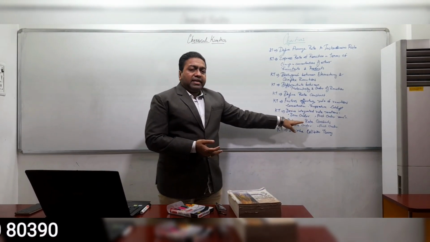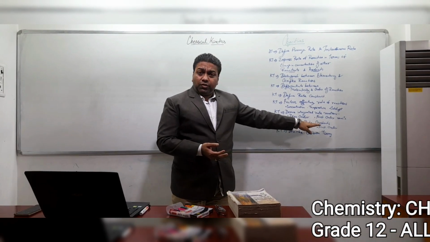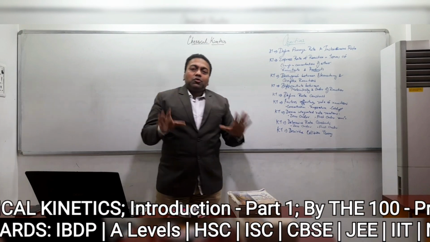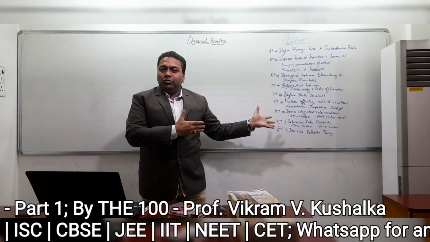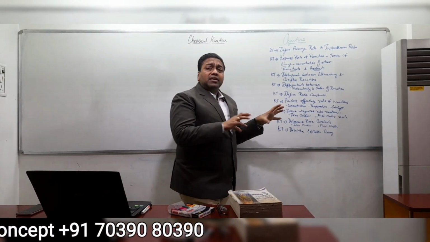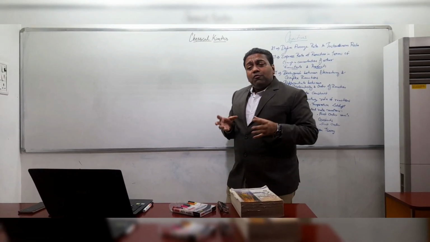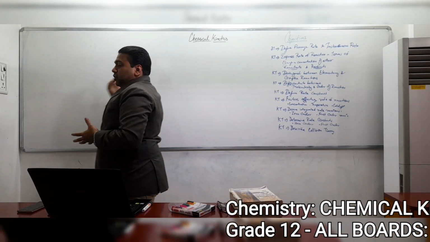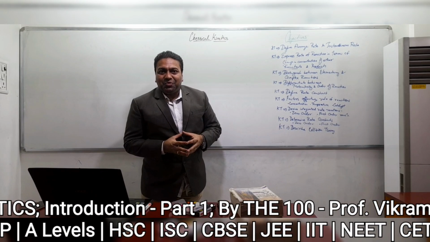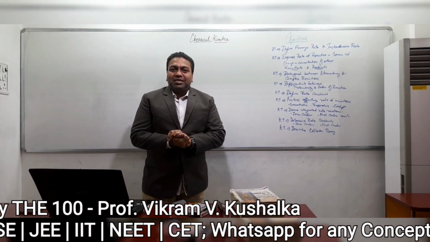Lastly, we are going to understand rate constant for zero and first order, and also describe the collision theory. What is collision theory? That we are going to look into in chemical kinetics. So I hope the objectives are now very clear. So now we need to understand, what do you mean by chemical kinetics? I hope the answer must be there with you, right? So let us see what is chemical kinetics.